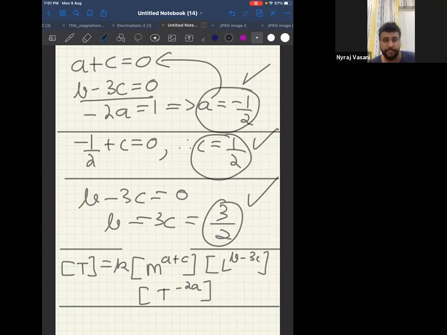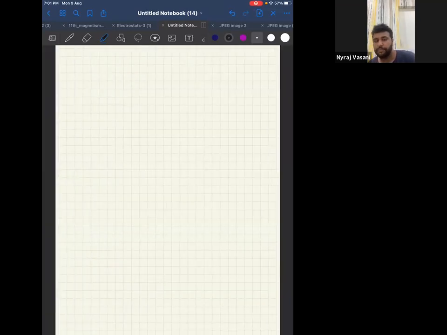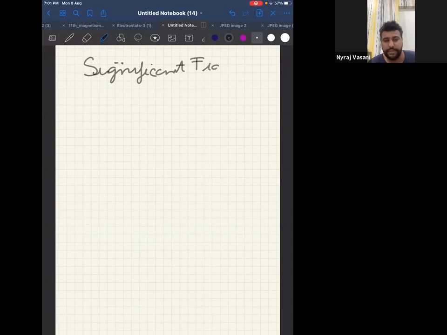Okay. Now, the next topic is significant figures in the module, page number 13. We have done a lot of significant figures, correct? We have done a lot of examples also.